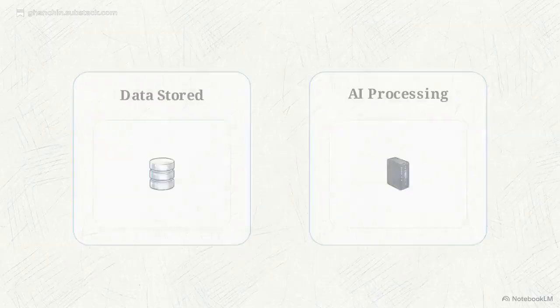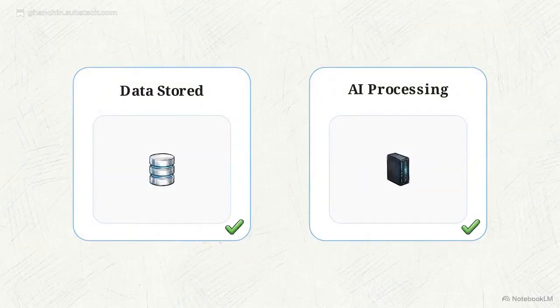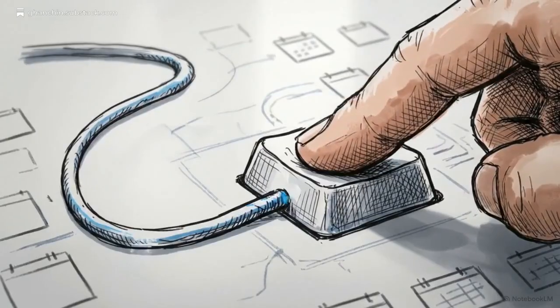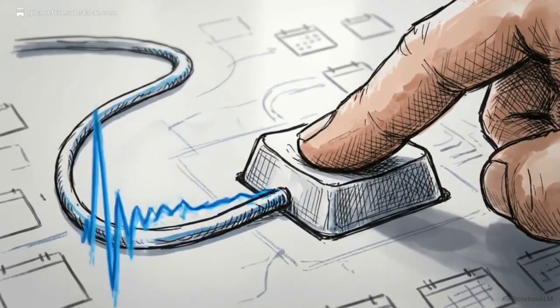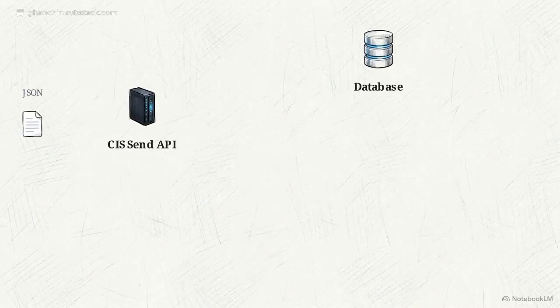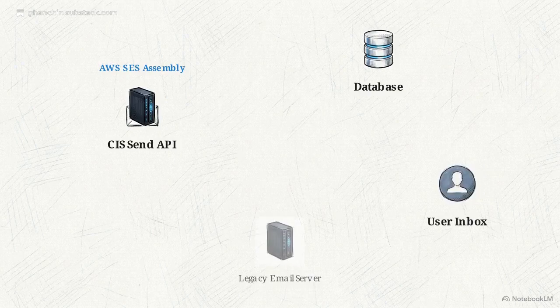With the data stored and the AI processing requests, we can trace exactly what happens when a user clicks a button to request a calendar invite. The JSON contract generated by Claude automatically fires a request to the calendar invite server's Send API. The system uses the AWS SES Raw API to pull the current database record using its UID, dynamically assemble it into a fully formatted IETF calendar invite, and send it directly to the user's email.